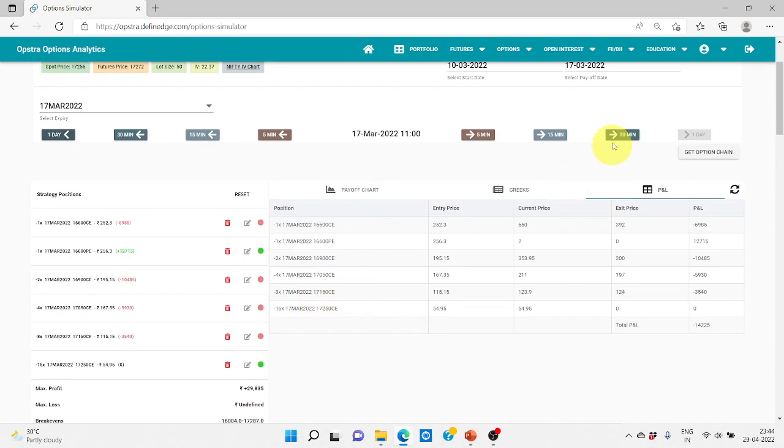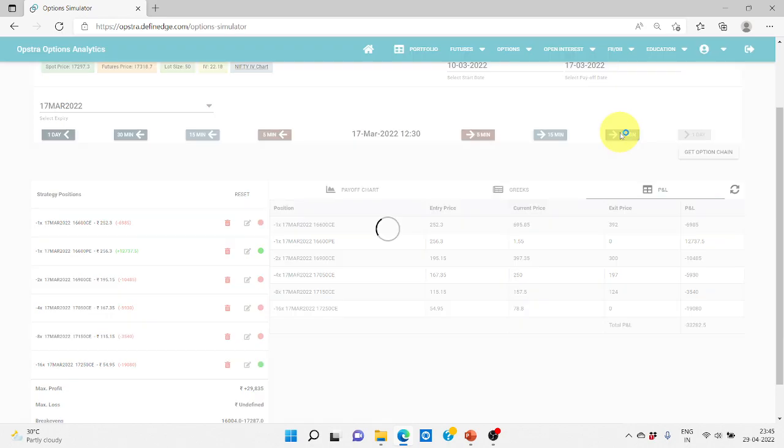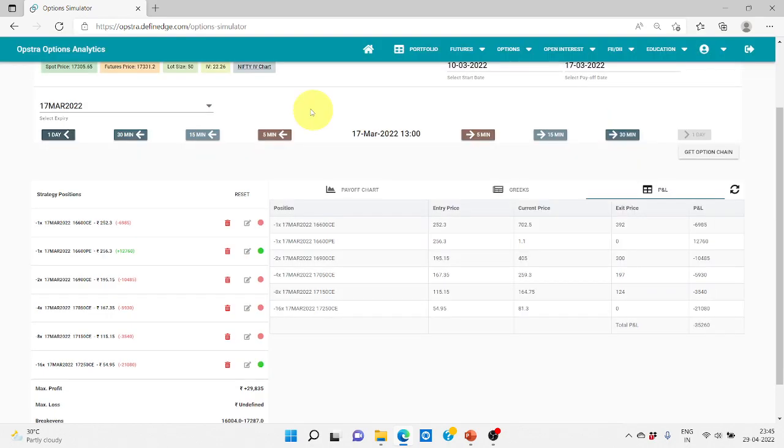Still this is in the money only. If it goes up again, then we'll be in trouble. Yes, it is going up. We'll just see where it goes. Okay, it keeps going, so we have to sell somewhere around 17350. If we sell a call option, then maybe we'll end up in a profit.